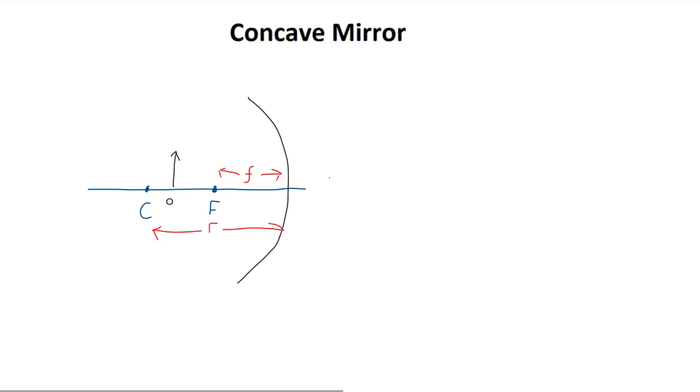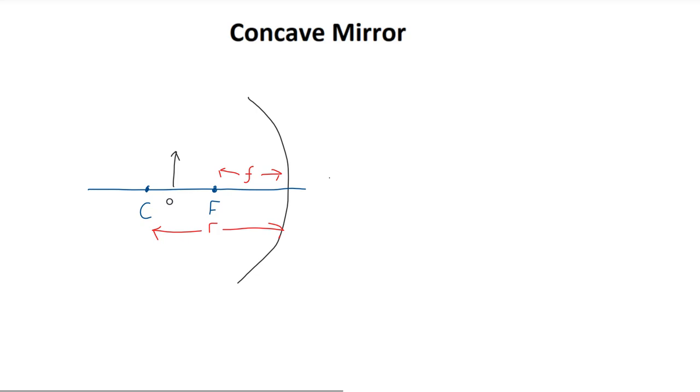There is also another important point known as the focal point. The focal point is simply the point halfway between the center of curvature capital C and the actual mirror. Likewise, the distance from that focal point to the mirror is known as the focal length small f.